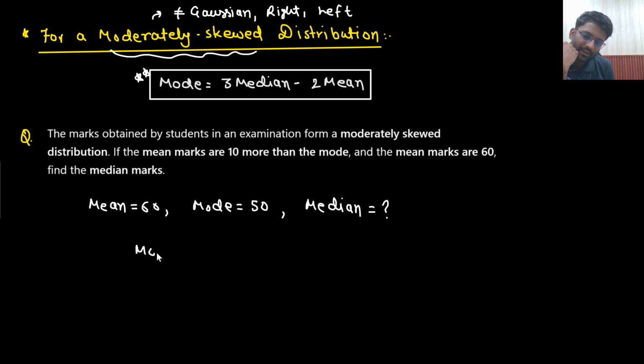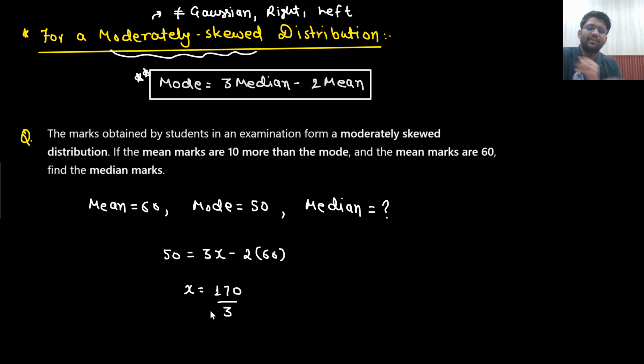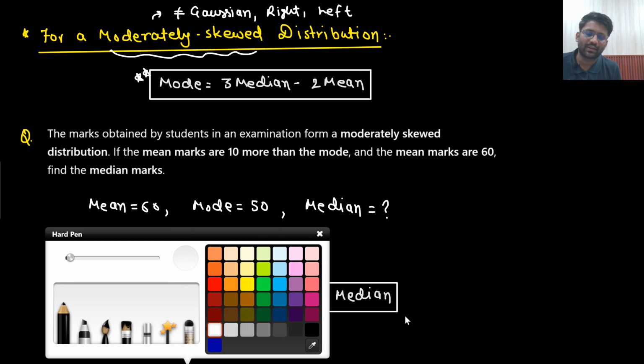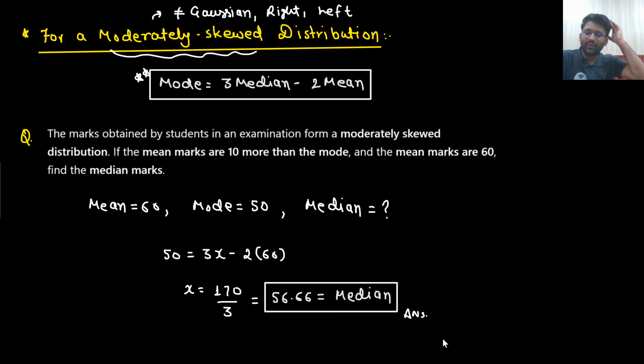So what formula do I know? Mode equals 3 median minus 2 mean. So x is 170 by 3. What is 170 by 3? Although I can do it without the calculator as well, if it is there, that's the answer. This is your median. Median is 56.66. That's the answer that you are getting. So mean, mode, median.